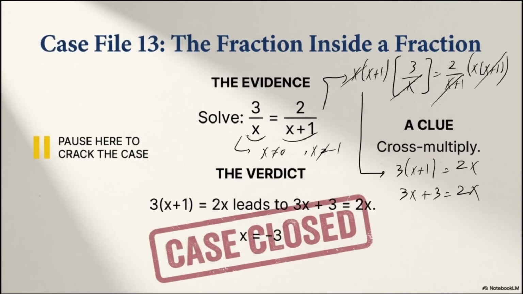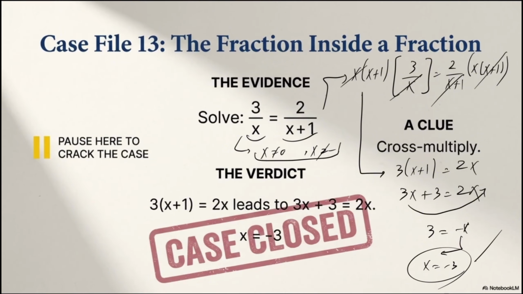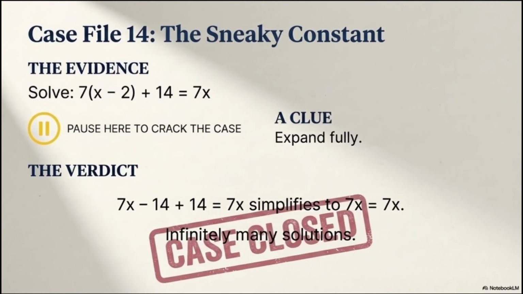Right now, if I move this 3x over here, my 3 is going to be what? Negative x, and my x is going to be what? Negative 3. Since I know that x equal to negative 3 is not inside the forbidden boundaries, x equals negative 3 is going to be my right answer. You can double check it by putting negative 3 over here, and you see that finally you are going to get the right equation.